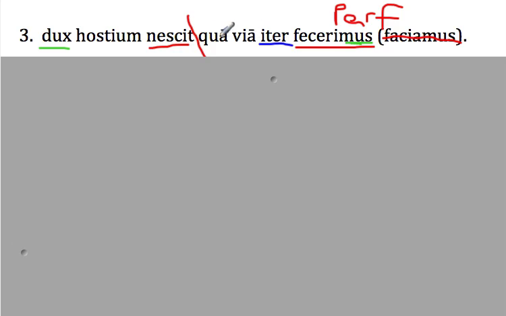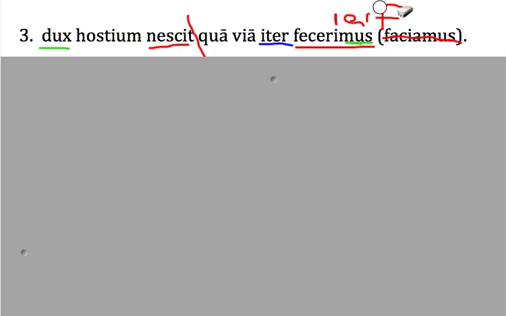Qua via, this is ablative, right? Long A. The leader of the enemy does not know by which road we made the journey. Okay? Right now, the leader of the enemy does not know by which road we made the journey before. Okay?